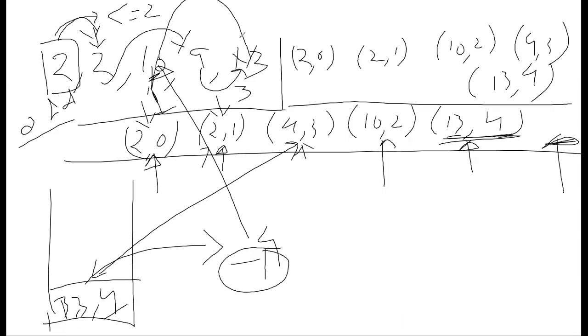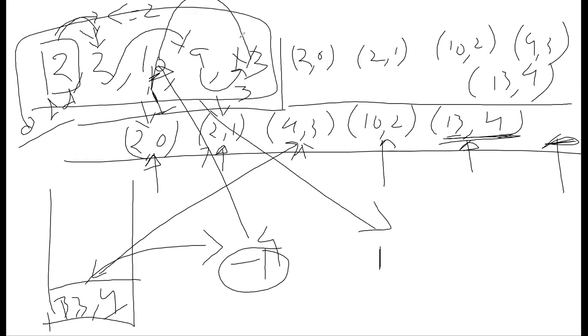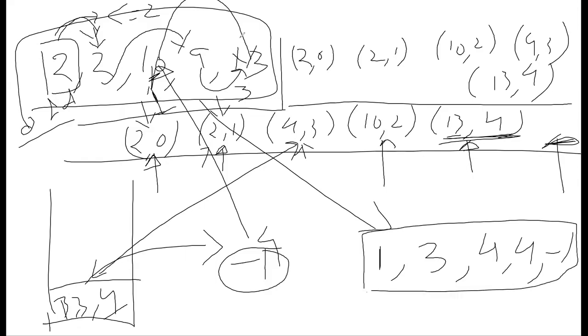Right? So if we output this one based on the array, what we'll get is 1, 3, 4, 4, -1. So if we have to take odd steps, from the first one, it will go to the next one. If we have to take odd steps from the second index, we'll go to the third index.